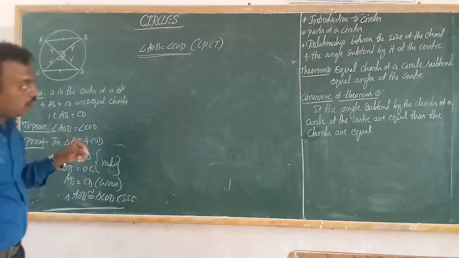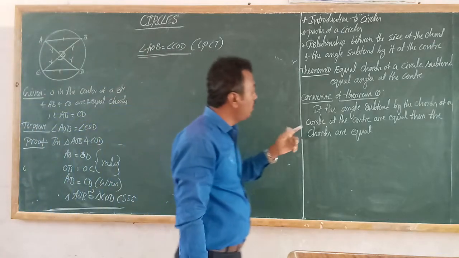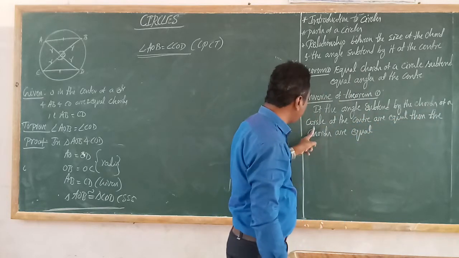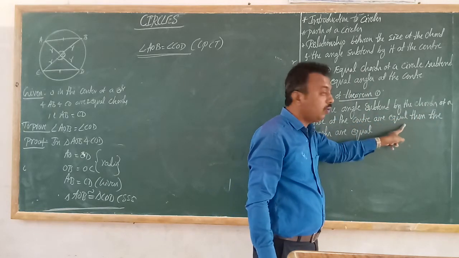So next theorem, this is the converse. It says, if the angles subtended by the chords of a circle at the center are equal, then the chords are equal.